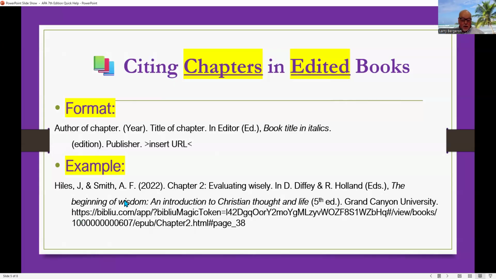Now you'll notice down here that it shows chapter 2 and the page. So whenever you are providing a direct quote in your in-text citations, make sure that you provide the proper URL address for that specific page in your full reference. All right, so that's chapters in edited books.